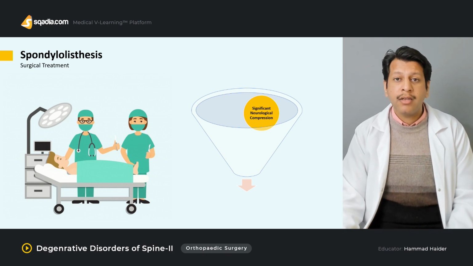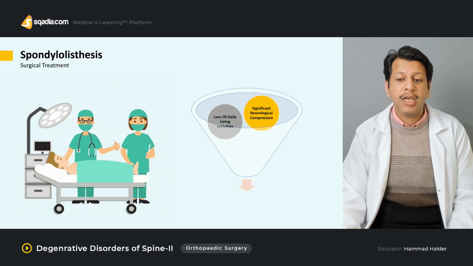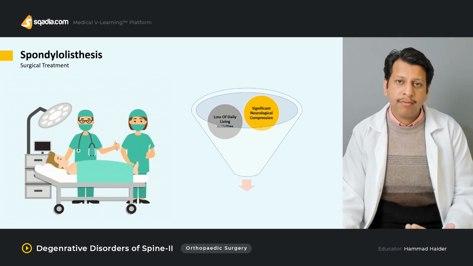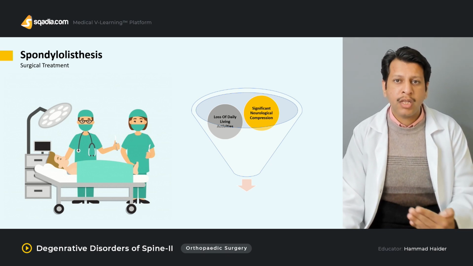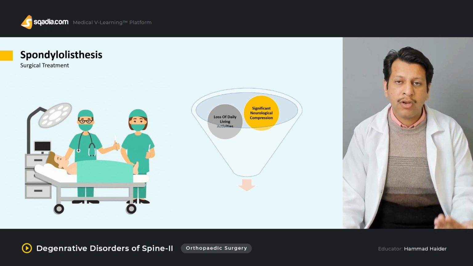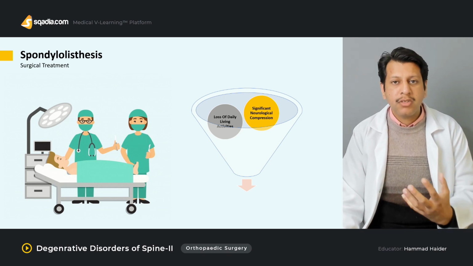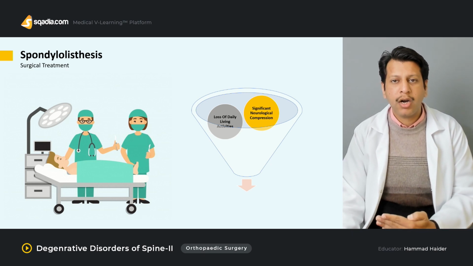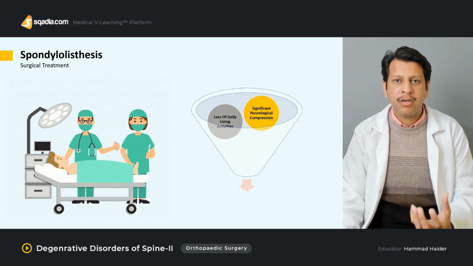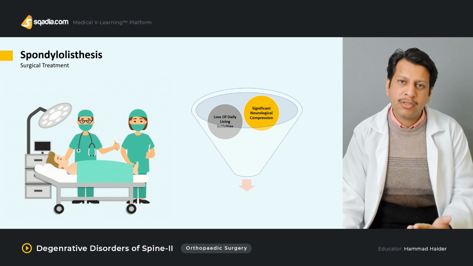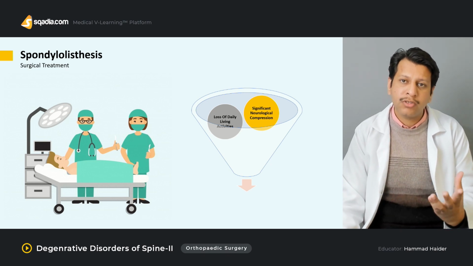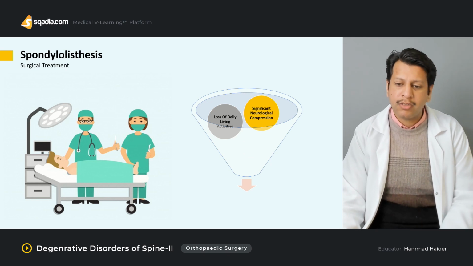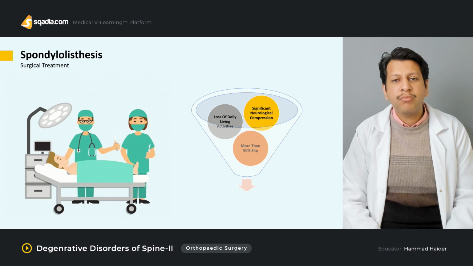Another indication for surgery is the loss of activities of daily living, although this is a relative indication. Despite the patient following all the regimens of physiotherapy, steroid injection, NSAIDs, activity restriction and modification, the patient is not coming back to the normal life he or she used to have before all the problems started. Then it is time that you probably need to fix the spine so that the patient can carry out activities of daily living as before. And then another option is more than 50% slip.